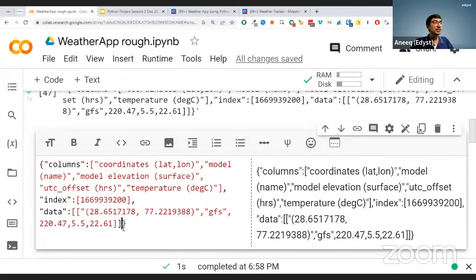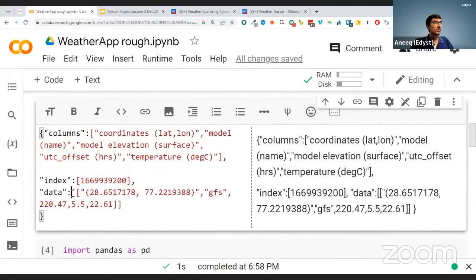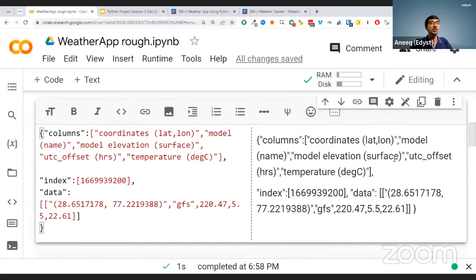This is the response that's coming back to us. This is the JSON response that you are getting here. So what does this response mean?